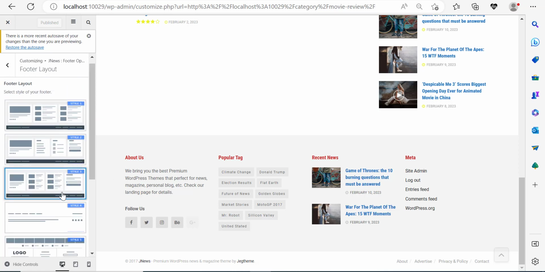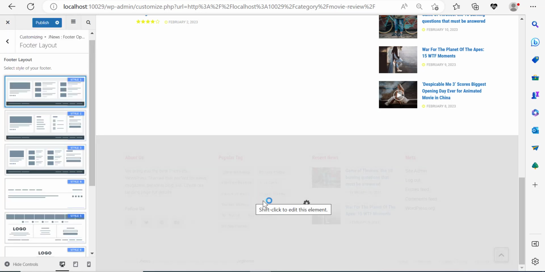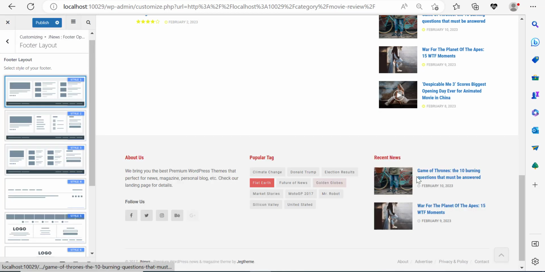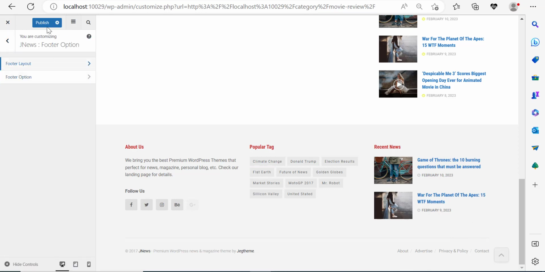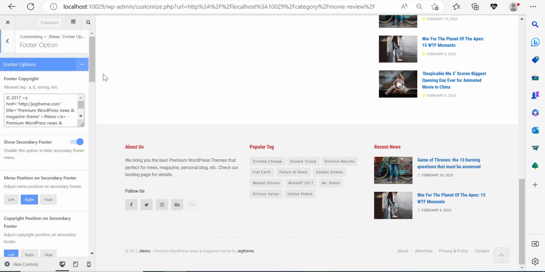Now, let's say, for example, that you change from footer style number 3 to style number 1. Let's have a look at how this is going to change stuff. Not really so much, but you can see that it quite changed it a little bit. And in my opinion, I would just prefer this one here. I think it's pretty cool. And so I'm going to go back and make sure that you always publish. Now over here, you have the footer option. So I'm going to click on the footer option there. And let's go ahead right now. So here, if you want to show the secondary menu, you can show it.